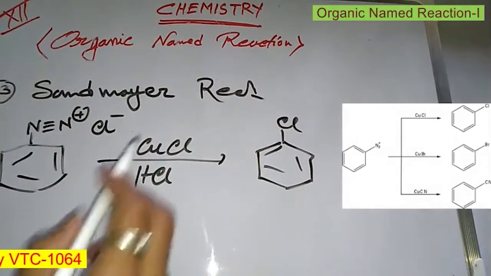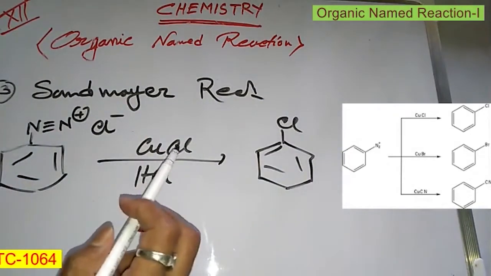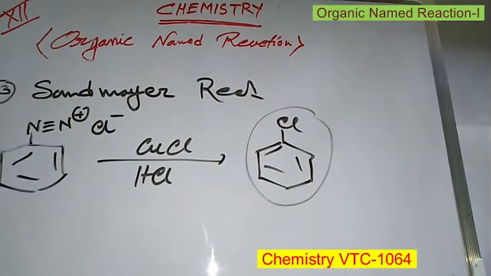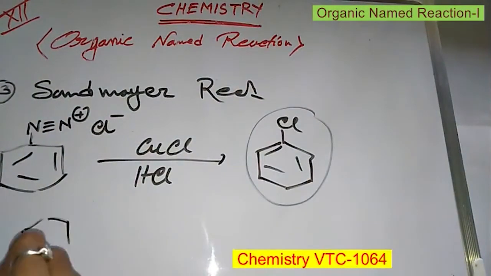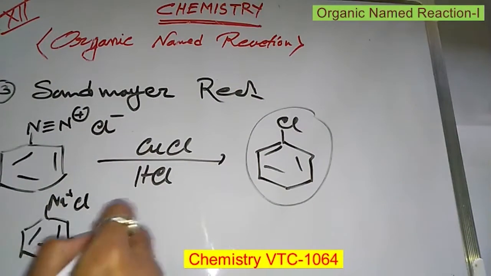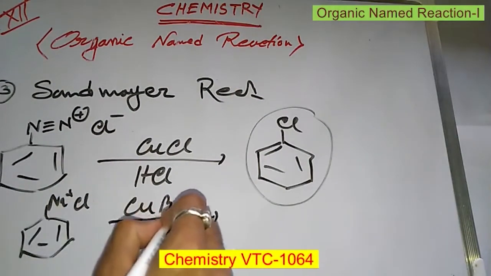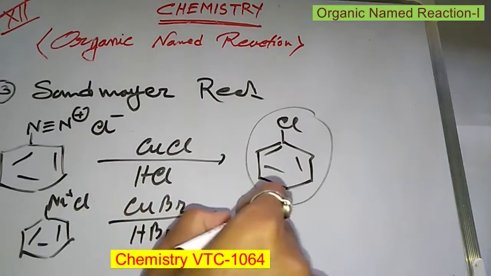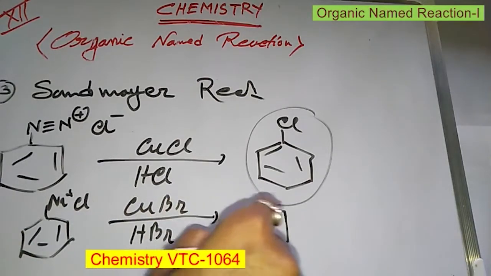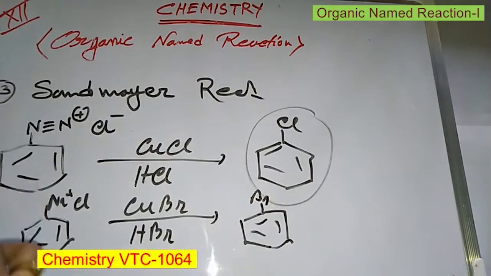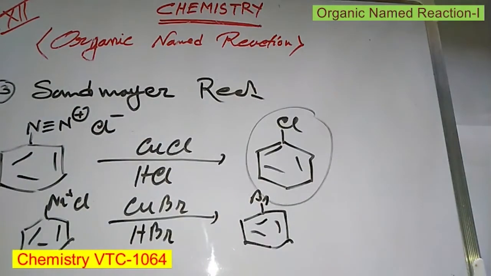You can also use CuBr in the medium of HBr, and you get bromobenzene, along with N2. Both are Sandmeyer reactions.